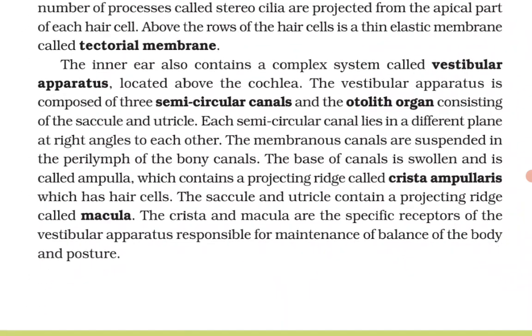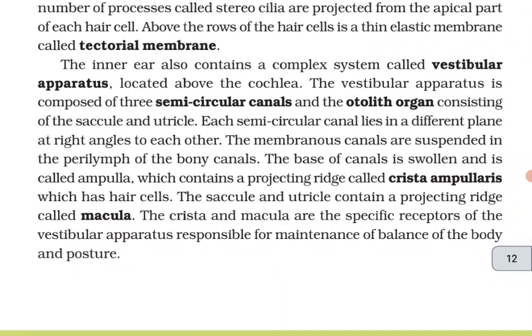The inner ear also contains a complex system called the vestibular apparatus, located above the cochlea. The vestibular apparatus is composed of three semicircular canals and the otolith organ, consisting of the saccule and utricle. Each semicircular canal lies in a different plane, at right angles to each other. The membranous canals are suspended in the perilymph of the bony canals.